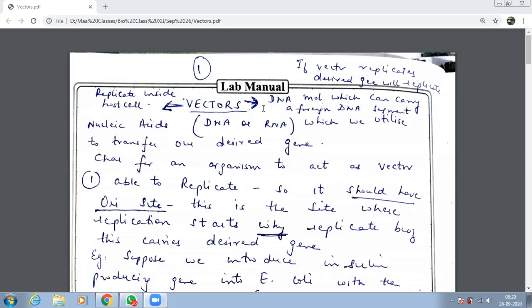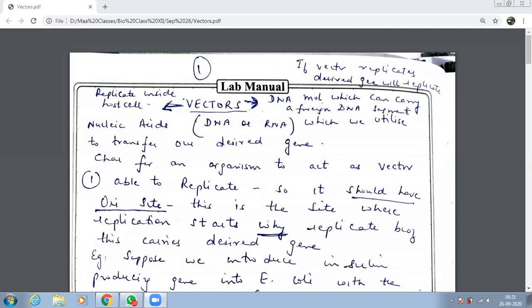Supposing I want to insert my desired gene in an organism, any organism. I cannot do it directly. I need the help of these. They are vectors. So what is a vector? It is DNA or RNA. It could be any molecule. It could be a DNA molecule. It could be an RNA molecule. So mainly vectors are DNA molecules which can carry a foreign DNA segment.